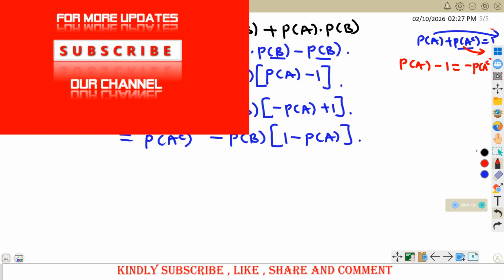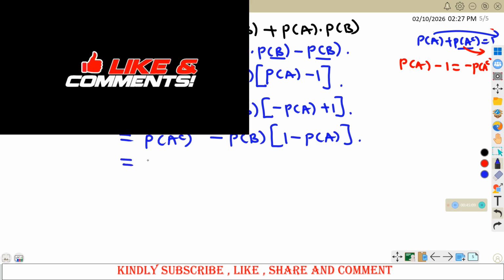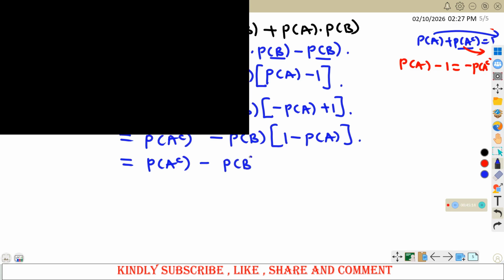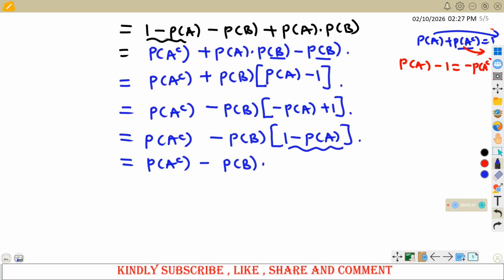Okay, so from here, I want us to have this as probability of A complement minus probability of B. But what is this? This is probability of A complement. When you look at this and this, they are the same, meaning I can have probability of A complement out.